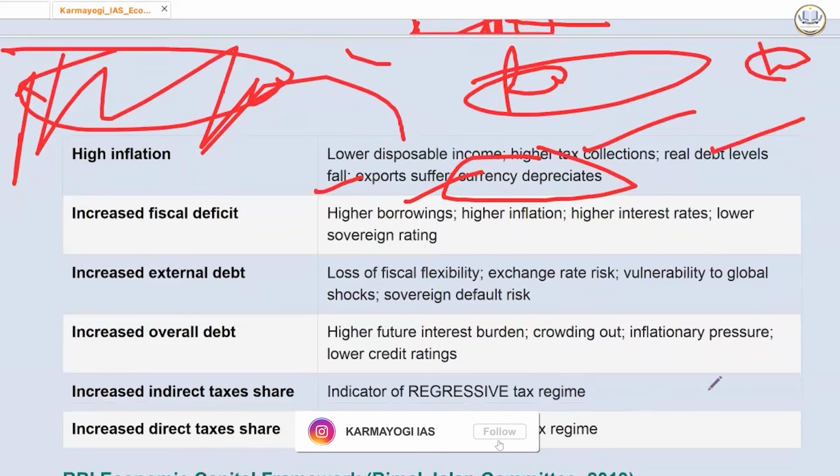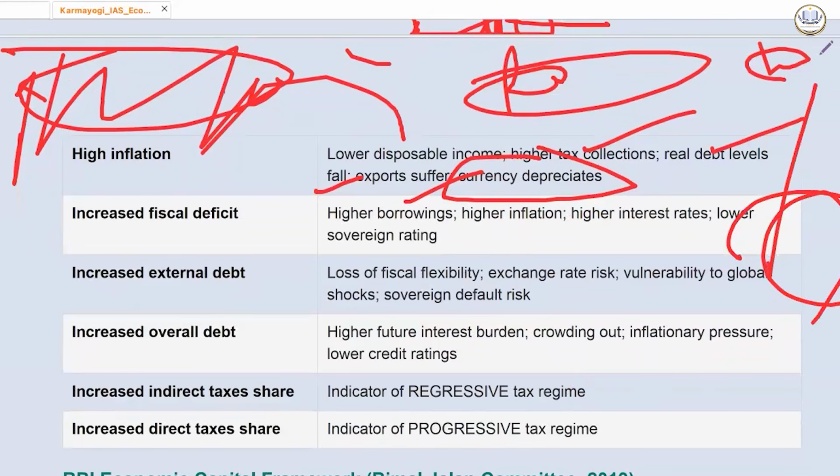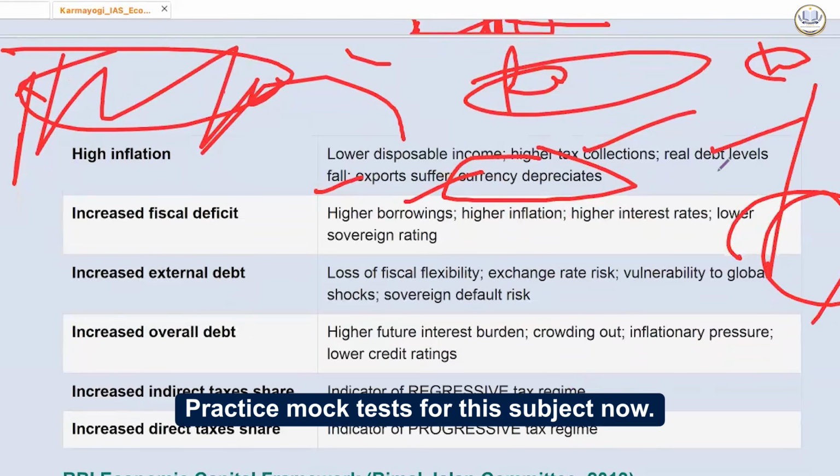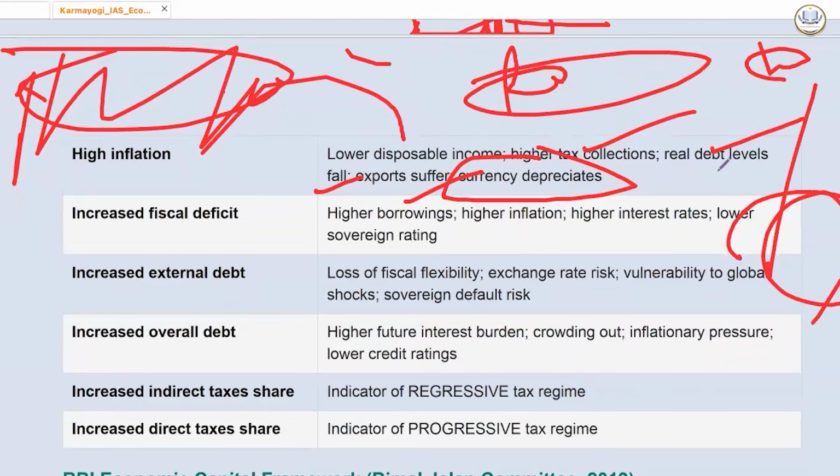Now, if the deficit is financed by printing more money, then it will create inflation. Understood? I'm giving it more focus because this type of question has been asked 3 to 4 times. Public debt will increase. So persistent deficit will result in higher government borrowing. Now adding again to the nation's total debt burden. And investors' confidence will further decrease.